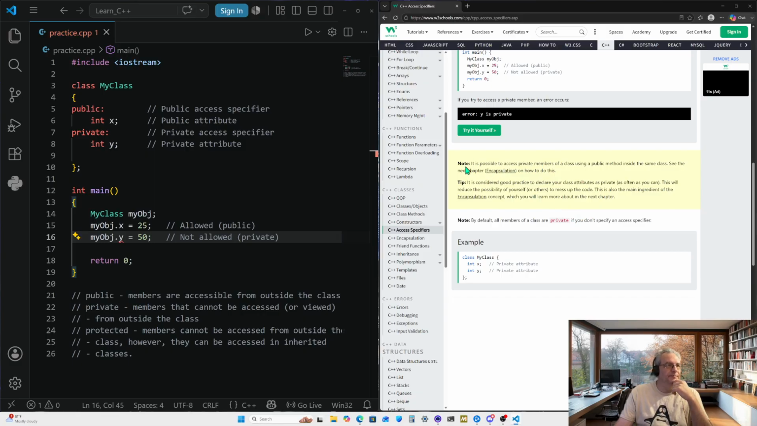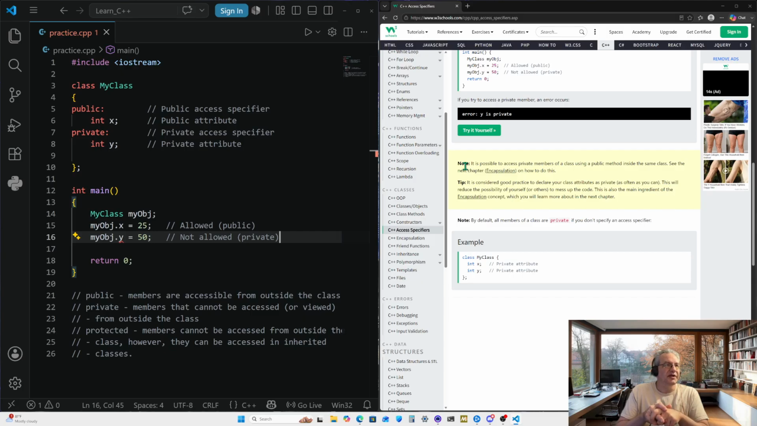Okay, so looks like we got a note here in the yellow and a tip as well. The note: it is possible to access private members of a class using a public method inside the same class. See the next chapter, so we haven't gotten to that chapter yet. So once we get there, maybe we'll figure out what we can do with private, since right now we can't do anything with it that we know of. We haven't discovered anything for that yet.